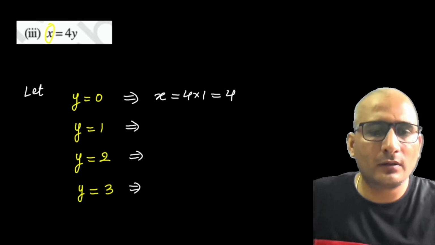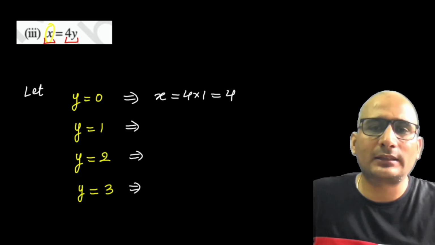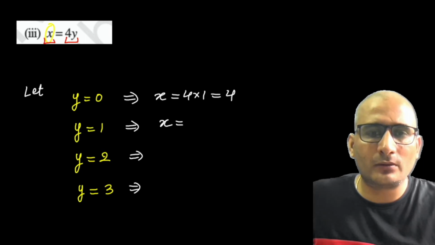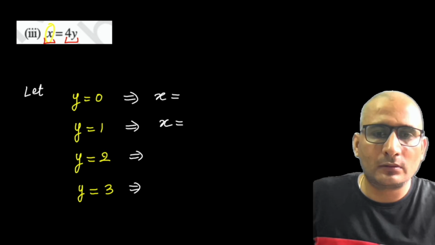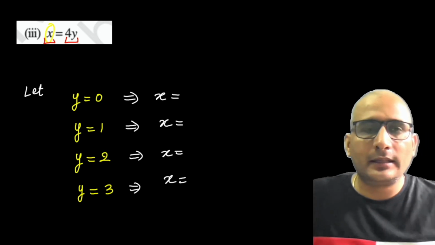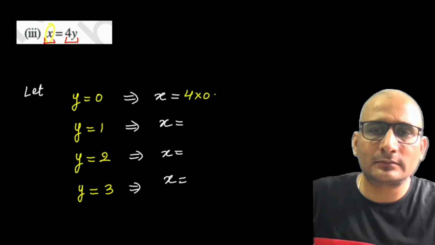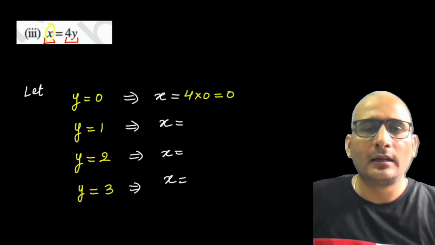We have to put the value of y here to find out the value of x. Sorry, I have written it wrong. First you have to write a 0. If y is 0, then what is the value of x? It's 0.